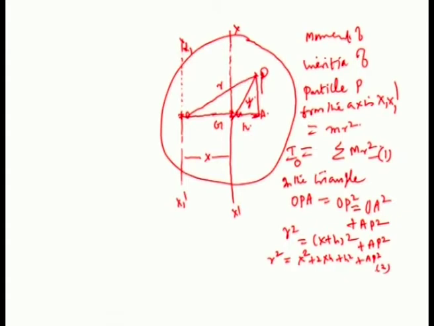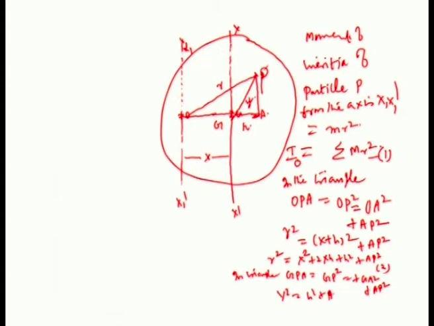Now take the triangle GPA. GP squared is equal to GA squared plus AP squared. We know GP squared is equal to y squared, that is equal to h squared plus AP squared.